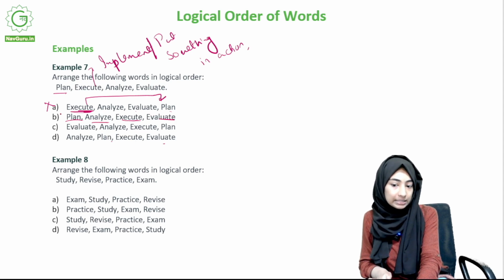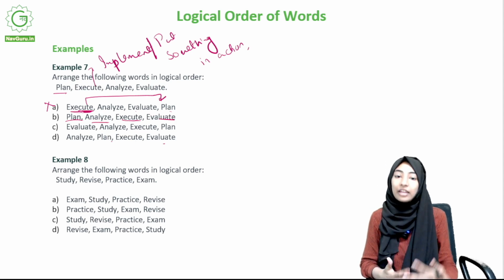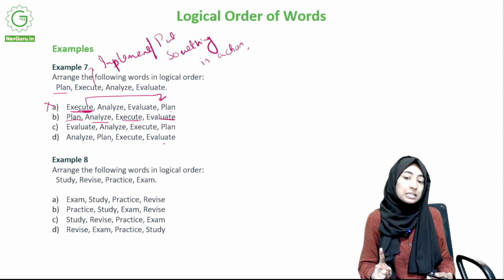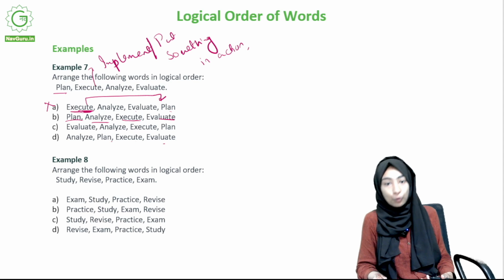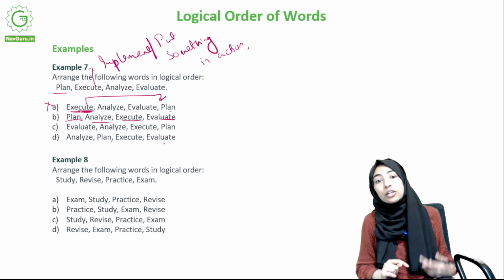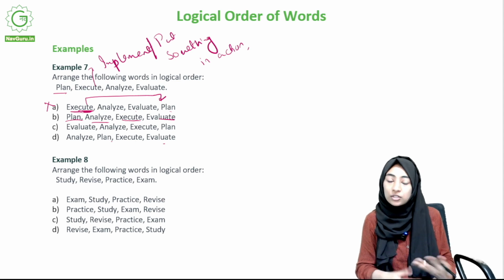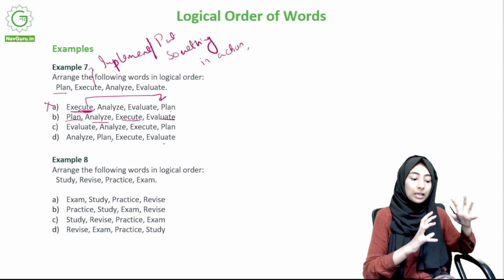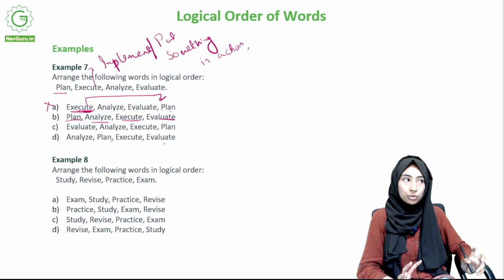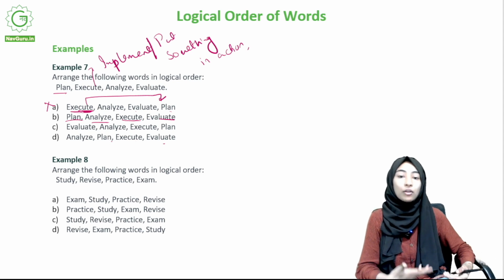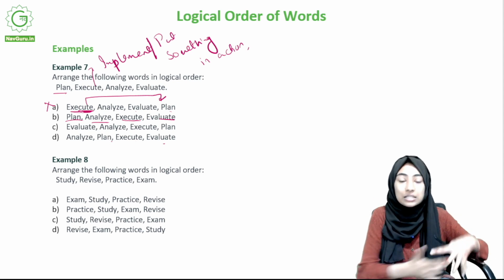Plan, analyze, execute, evaluate. This makes sense, right? So you make a plan and then you analyze the plan. You think, okay, this is how it goes. But the problem is usually analyze comes before planning. Why? Because in order to make a plan, you will have to analyze things, right? So it's not that easy to make a plan. So if you want to make a plan, like for example, you have your final exams, okay, and you need to study and you need to make a plan of how many chapters. So in order for that, you need to first analyze your syllabus, right?